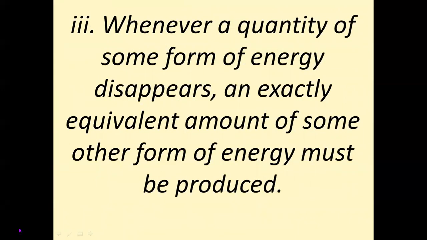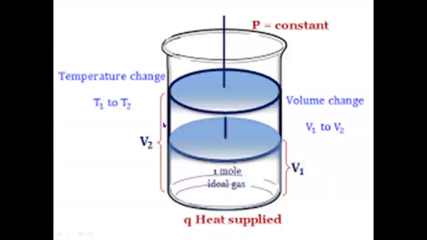One more statement, this is the third one. Whenever a quantity of some form of energy disappears, an exactly equivalent amount of some other form of energy must be produced. It is nothing but saying that energy can change its form from one form to another, or it can be transformed. Different forms of energy are interconvertible. If energy in one form disappears, it will reappear in another form in equivalent amount. For example, here,